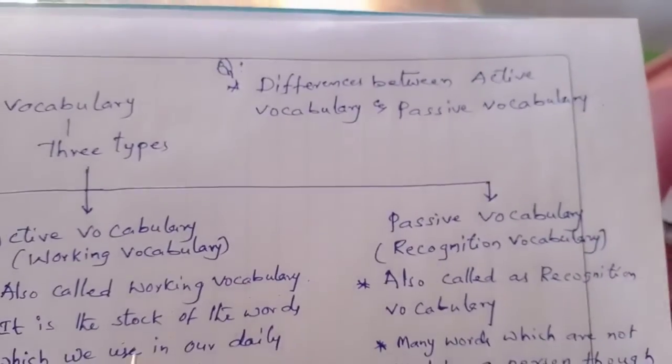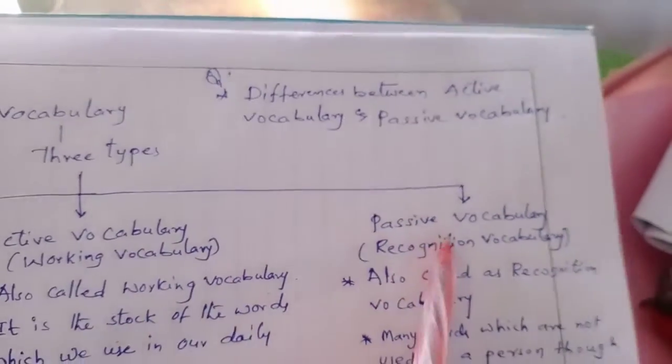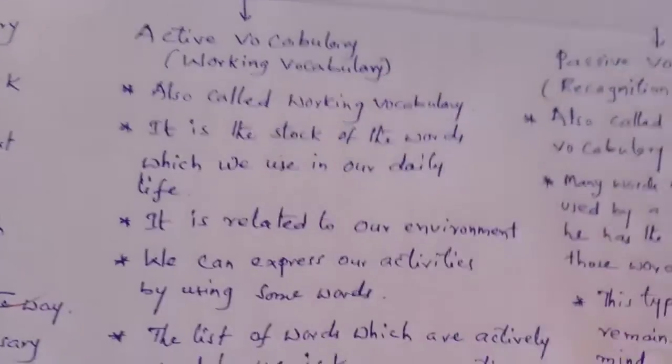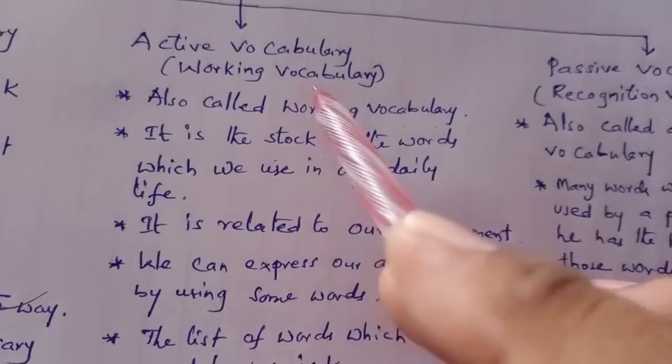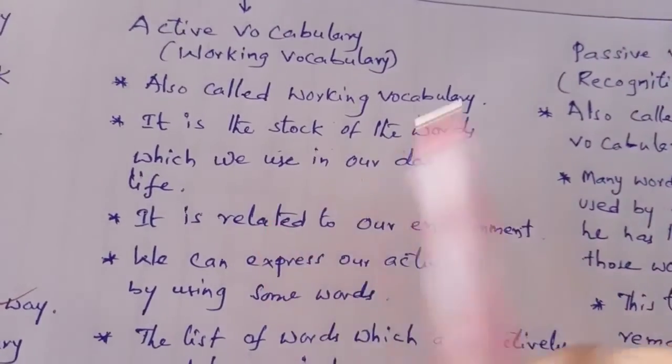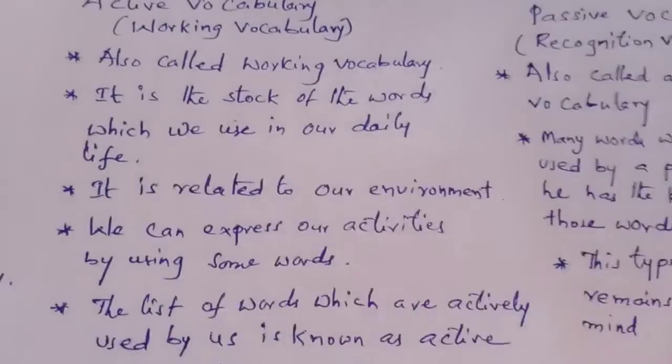So you have the question. Write the difference between active vocabulary and passive vocabulary. You have to write these points for each one, active vocabulary and passive vocabulary. Okay.